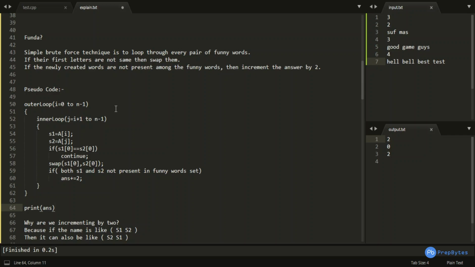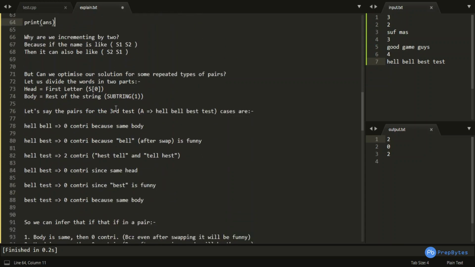So is there a way to reduce the number of comparisons, or basically a way to put similar words into certain sets, and then compare those particular sets and not each and every pair? You have got the idea. You can try it out. If it doesn't work out, then let's move to the optimized way of solving this problem.